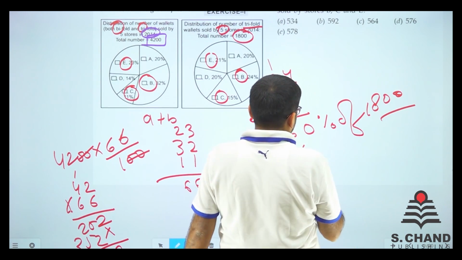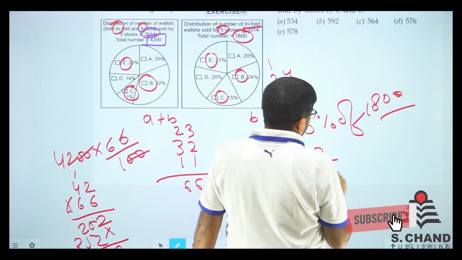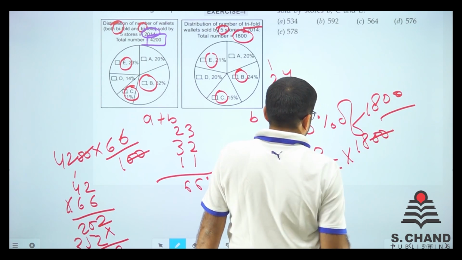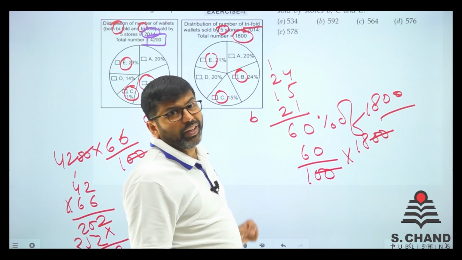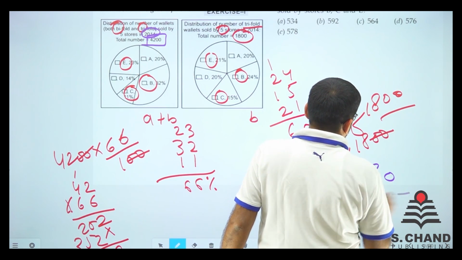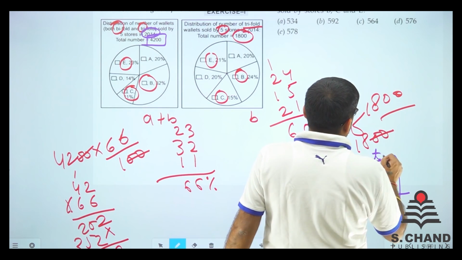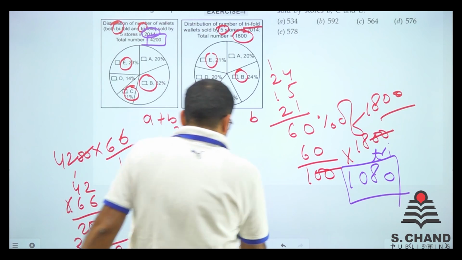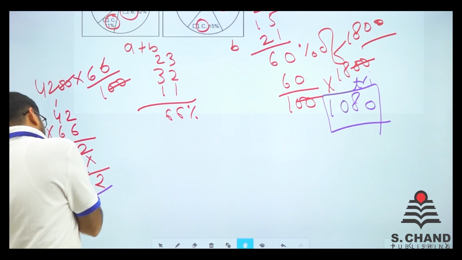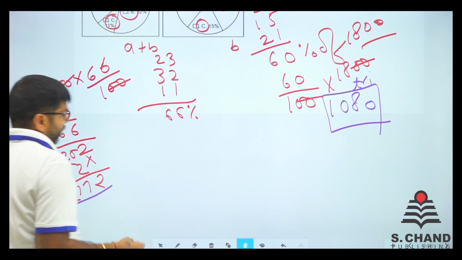So we get 60 divided by 100. So this gets cancelled. So 18 into 6 is 108 and there's 1 zero. So 1080 is the total number of trifold. So the total number of trifold is 1080 and the total number of bifold and trifold is 2772.